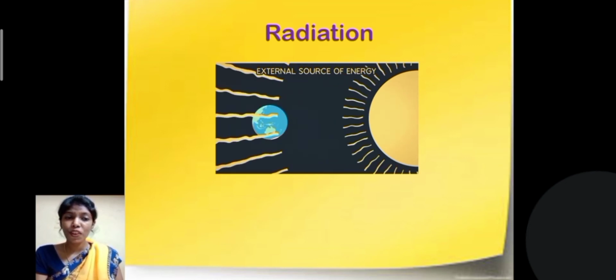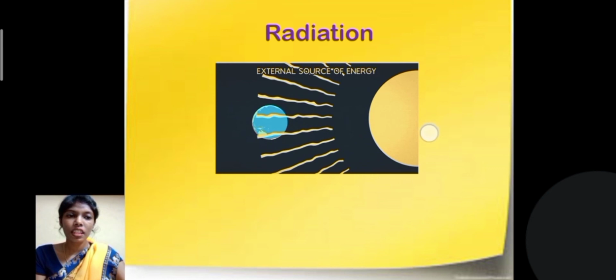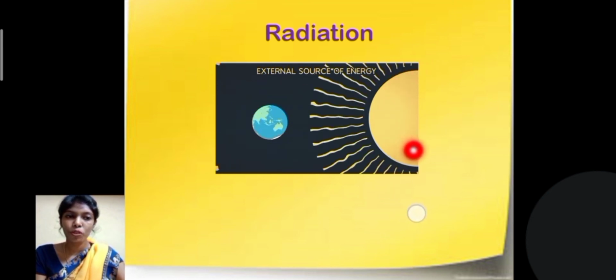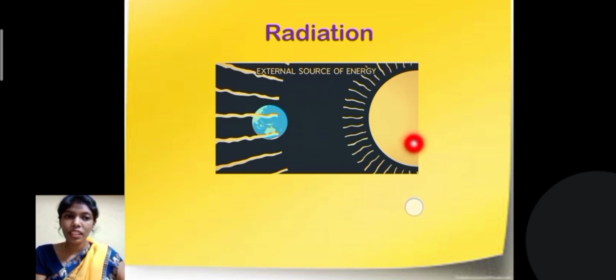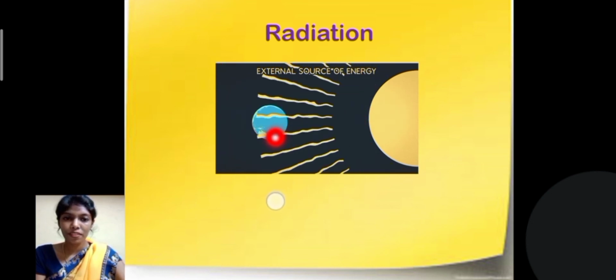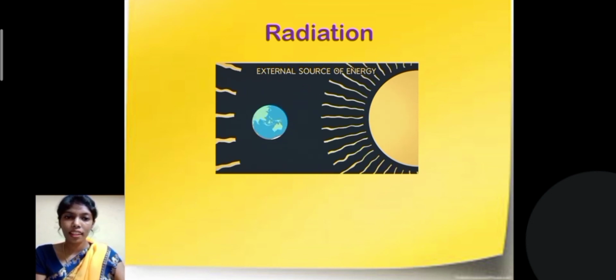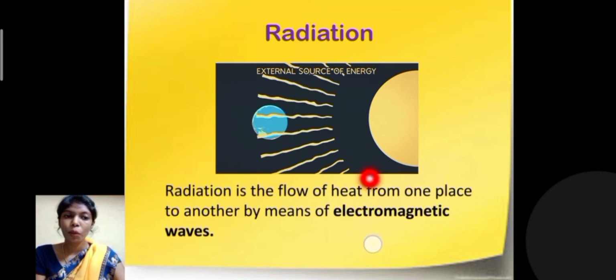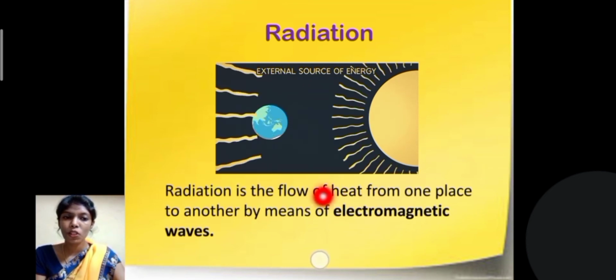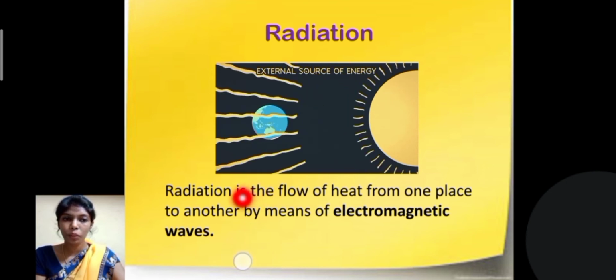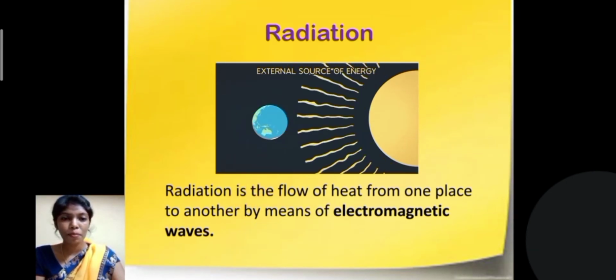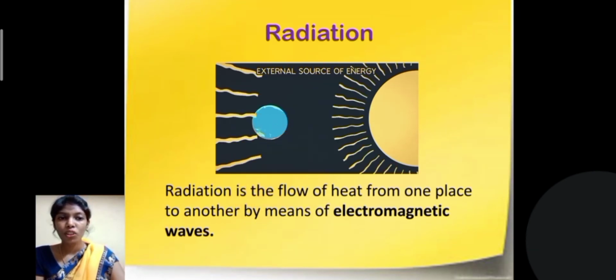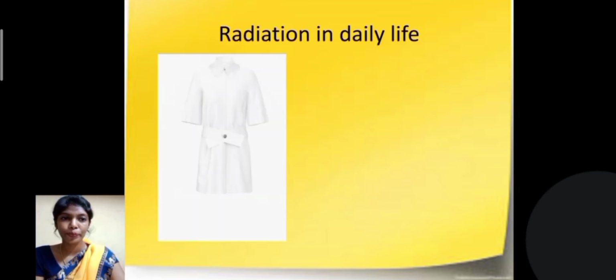But in the case of radiation, you can see the sun, which is a hot object that transfers heat through waves. So this is called radiation. Radiation is the flow of heat from one place to another by means of electromagnetic waves. So the sun emits radiation to the earth. Let us see the real life examples for radiation.